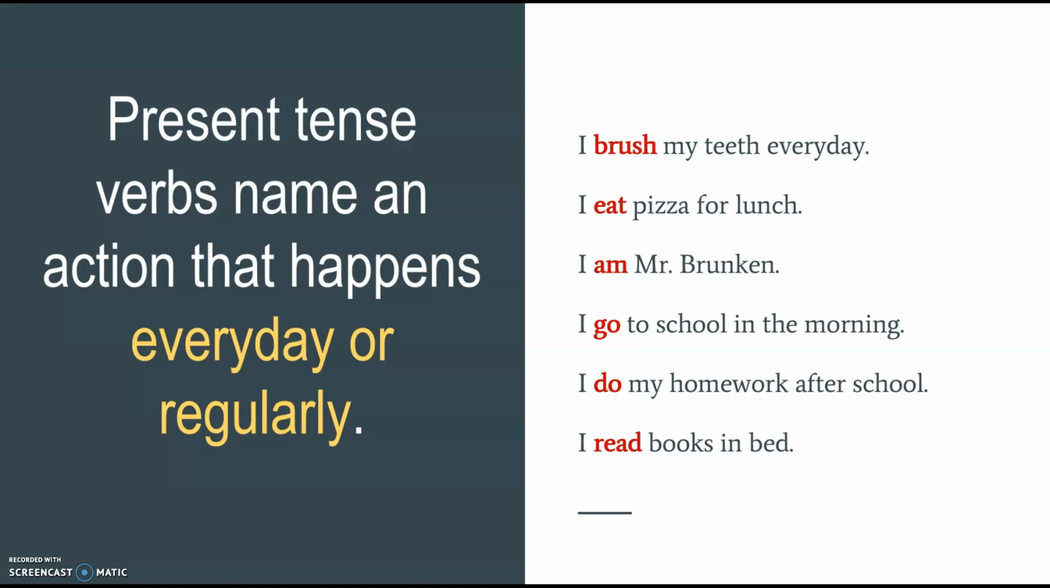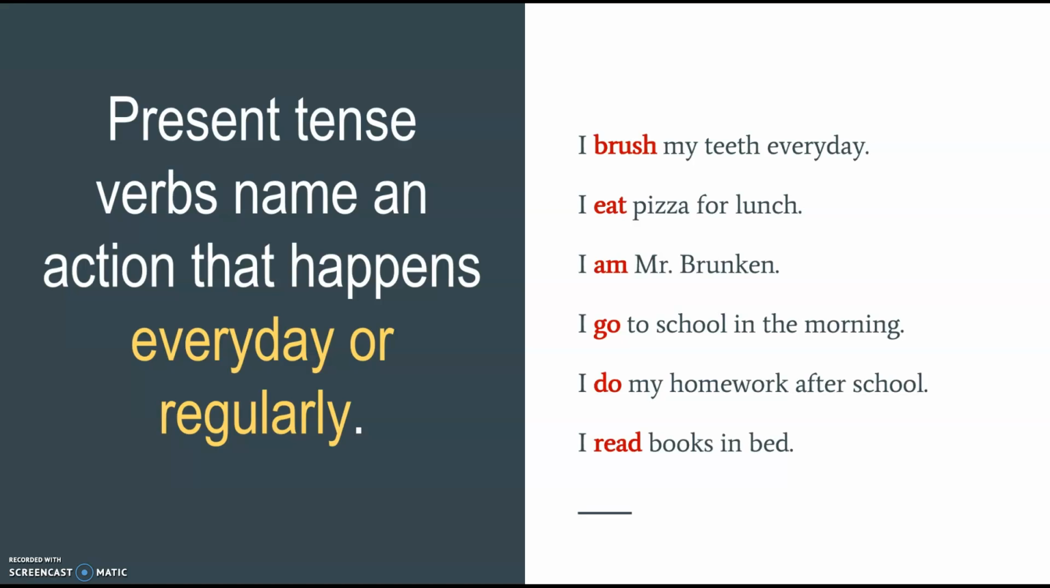For a verb or an action that happens every day, for example, I ride the bus to school. Well, that's something that I do every day, so that's considered a present tense verb. Some examples of present tense verbs are on the right-hand side. I brush my teeth every day. I eat pizza for lunch. I am Mr. Brunken. I go to school in the morning. I do my homework after school. I read books in bed.